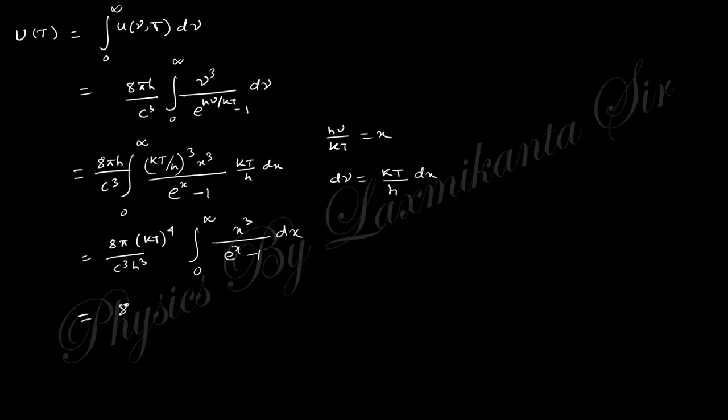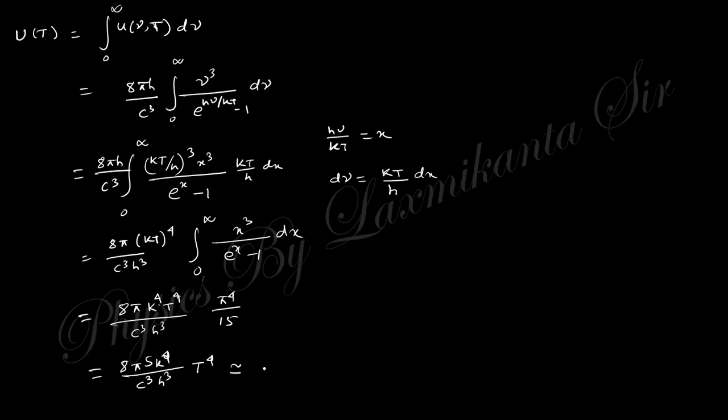So you will get 8 pi to the power 5 k to the power 4 by 15 c cubed h cubed, times T to the power 4.